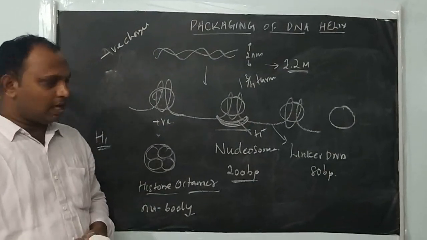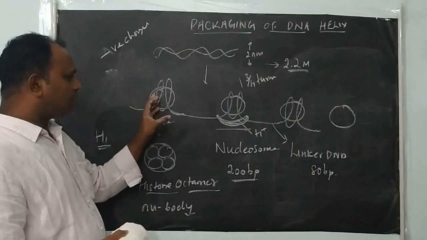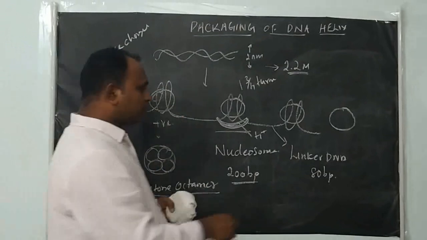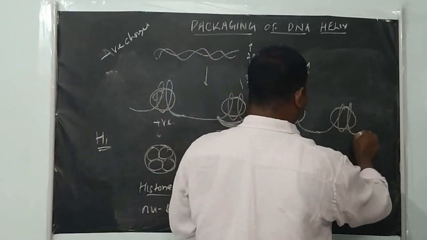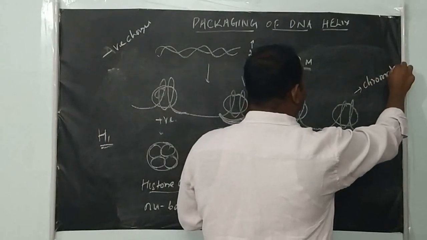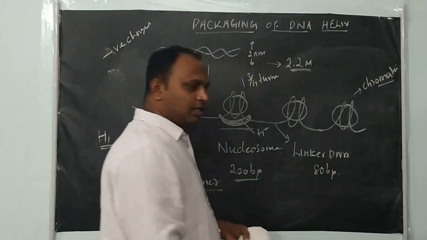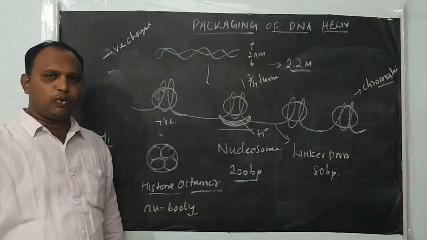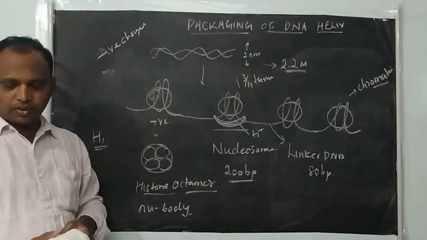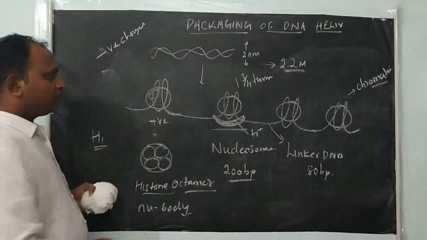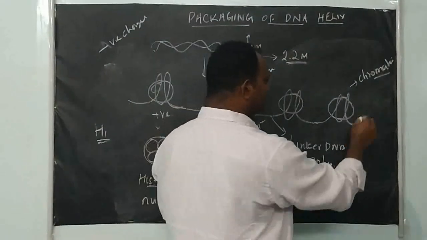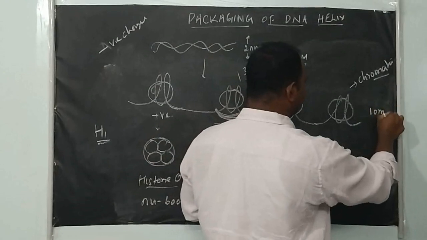Now you see this structure, with many beads, looking like beads on a string. This structure is called chromatin. Why do we say chromatin? It is a combination of DNA and protein, a nucleoprotein complex. In this structure, the length of the 2 nanometer DNA is somewhat reduced, but the width is increased and becomes 10 nanometer.